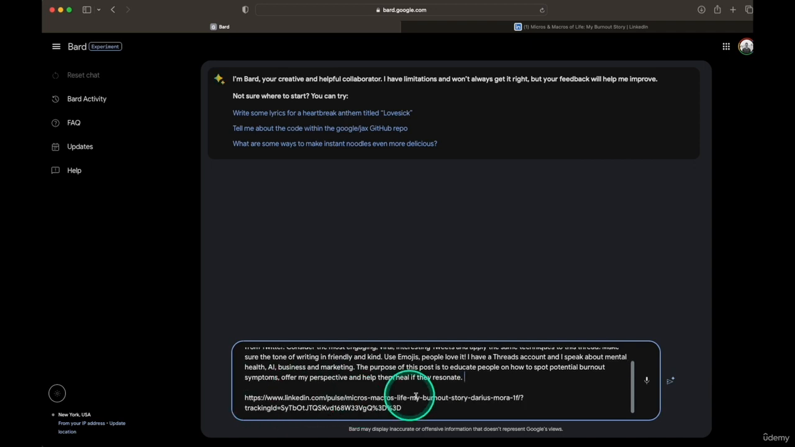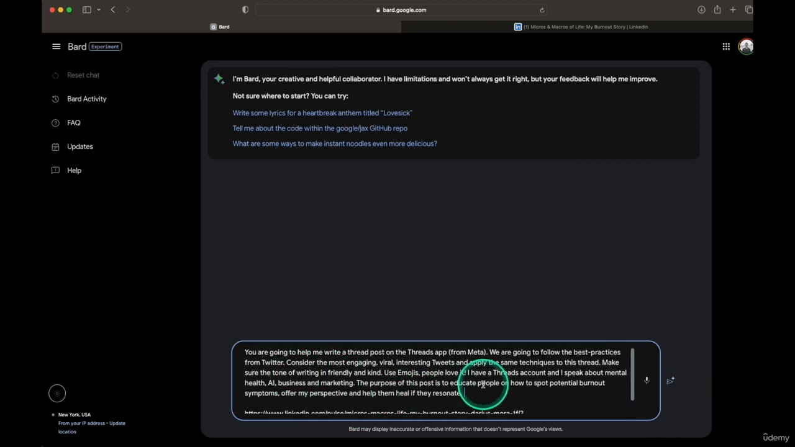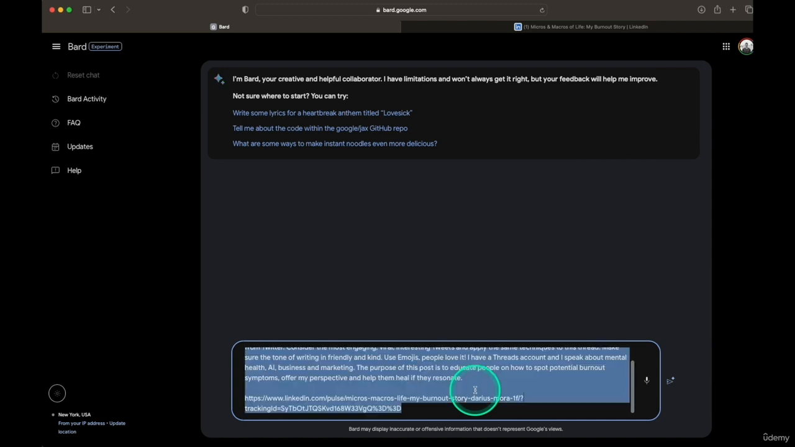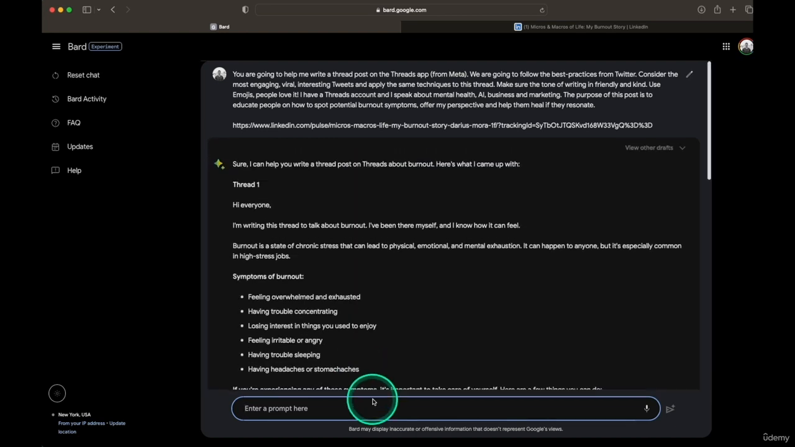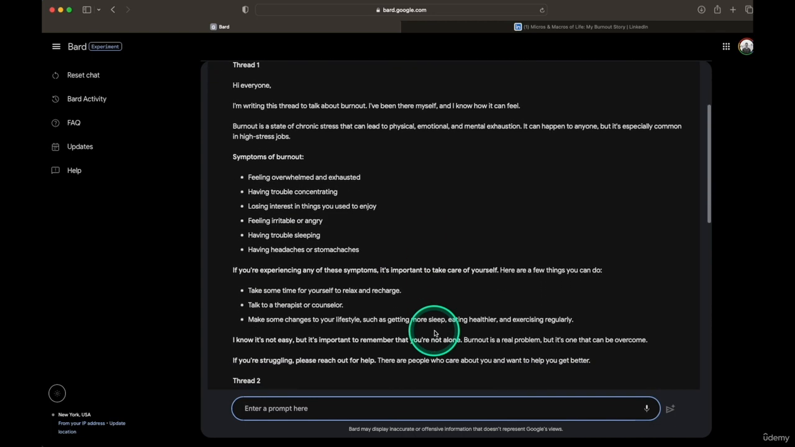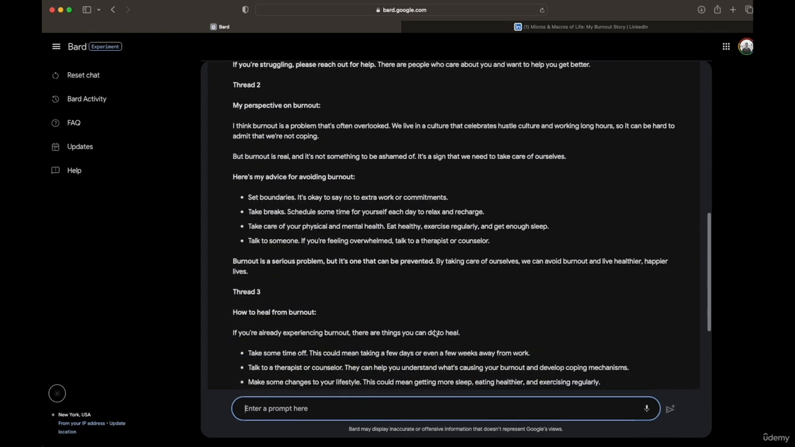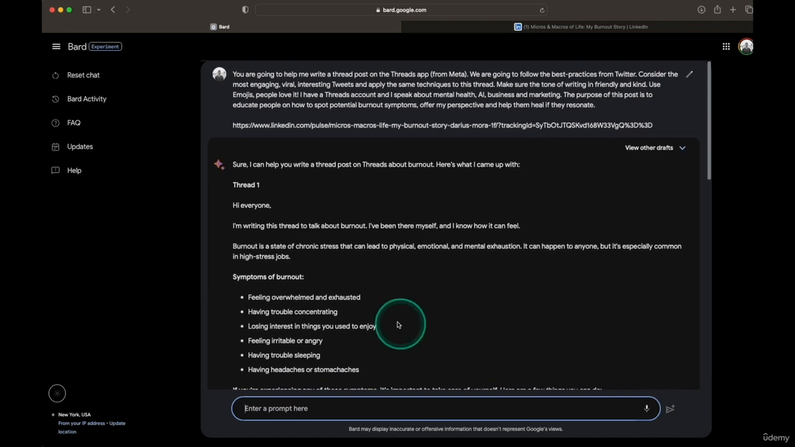Okay, I think this is a good start. We're going to start with this and then we'll see what kind of result we get out. So I'm going to hit enter, and Bard is going to hopefully write an amazing thread post for us. I hope he understands what is a thread post. All right, so it did not understand what the thread means.